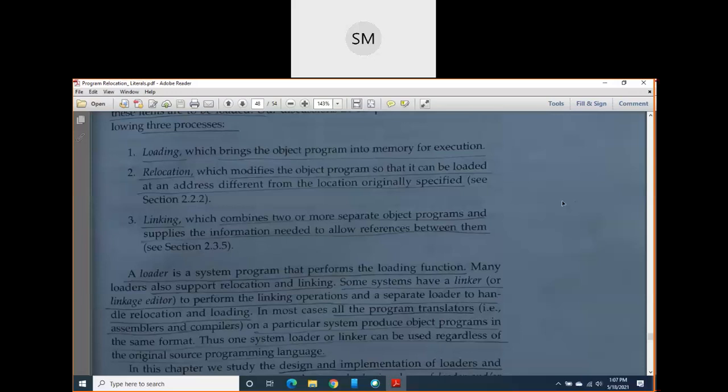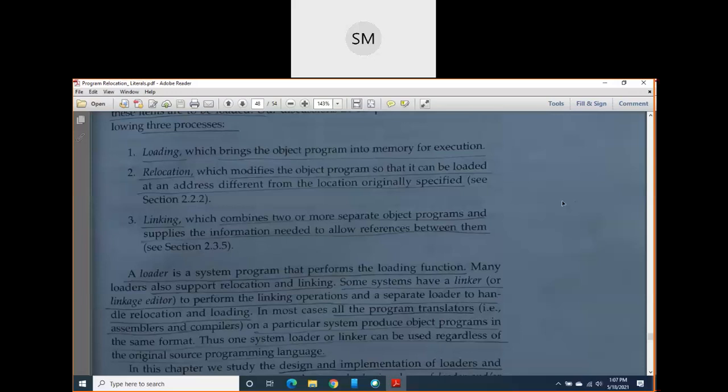What is relocation? Already you know. Relocation modifies the object program so that it can be loaded at an address which is different from the location originally specified in our program.